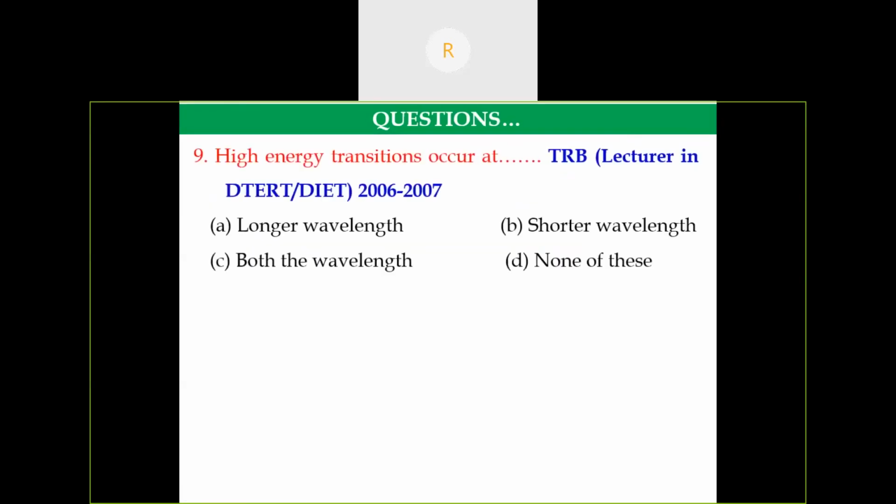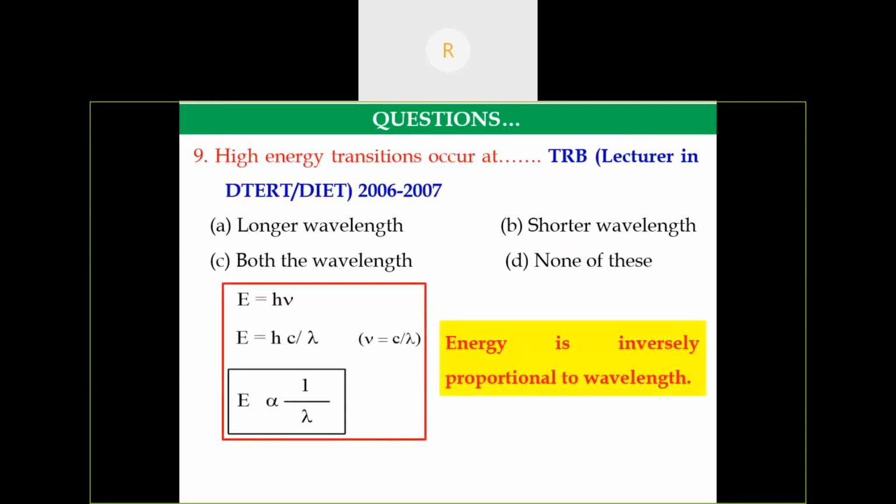This is another PGTRB question. High energy transition occurred. As I said earlier, energy is inversely proportional to wavelength. So high energy means shorter wavelength. Hence the answer is B, shorter wavelength.